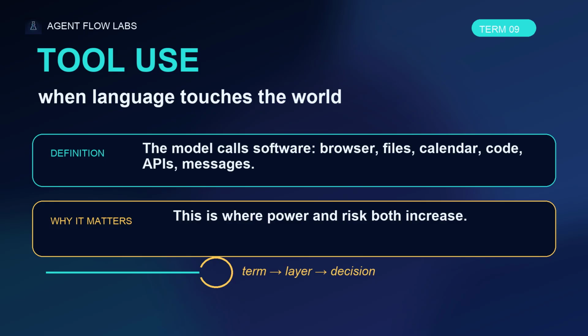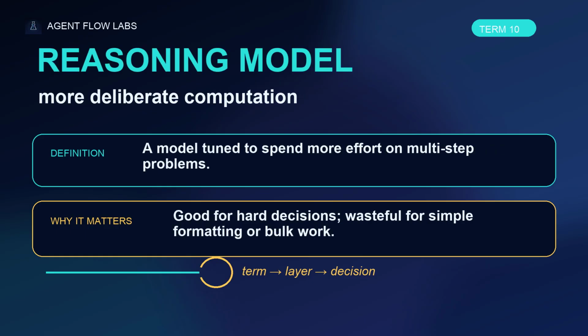A reasoning model is tuned to spend more effort on multi-step problems. That can be valuable for planning, debugging, math, architecture, and judgment. But it is not always better. Using a reasoning model for simple formatting is like hiring a surgeon to butter toast.